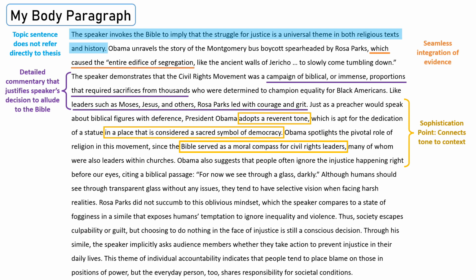"Obama also suggests that people often ignore the injustice happening right before our eyes, citing a biblical passage: 'For now we see through a glass darkly.'"